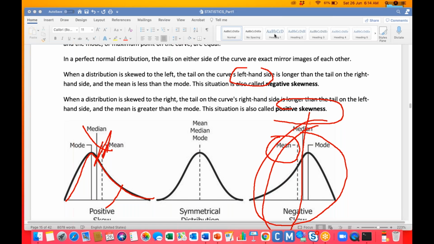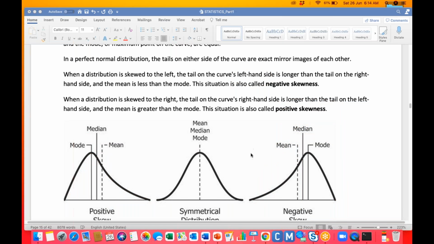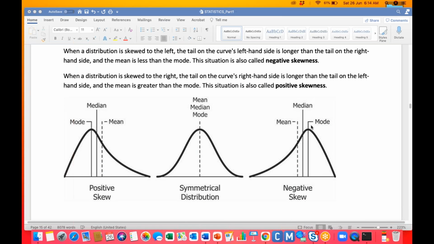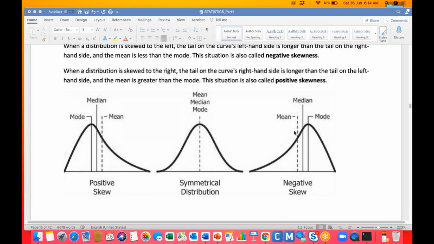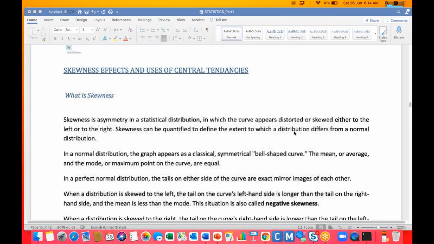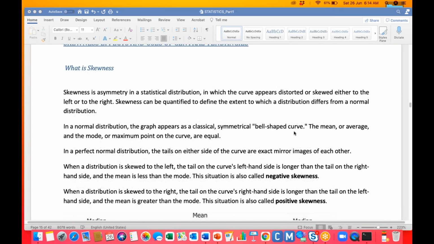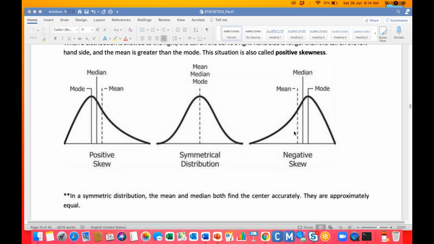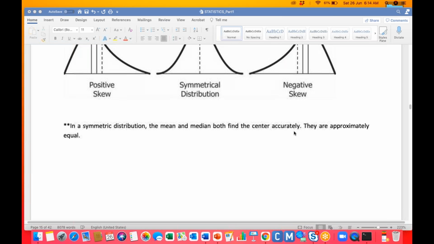If the data has no skew, it is a symmetrical distribution. If there is a skew, whether positive or negative, how can you say which it is? If the mean is more than the mode, then it's a positive skew. If the mean is less than the median, that is the negative skew, that is left skew. Got it? So this is skewness. This is the way we can find out the skewness in our distribution.